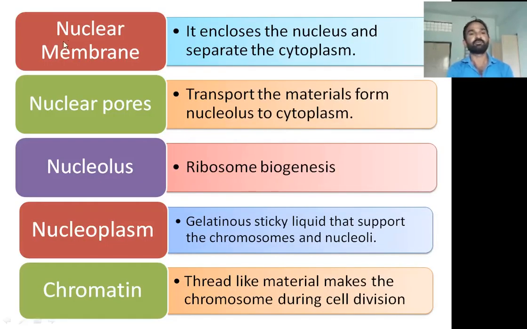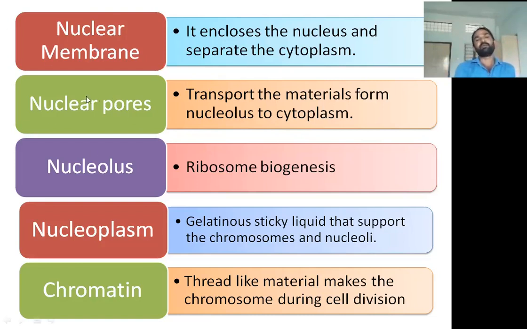Coming to the nuclear membrane, it encloses the nucleus and separates it from the cytoplasm. The nuclear membrane is a double membrane-bound organelle, mainly made up of two membranes: an outer membrane and an inner membrane. Between the outer membrane and inner membrane, there is a small space, known as the perinuclear space.